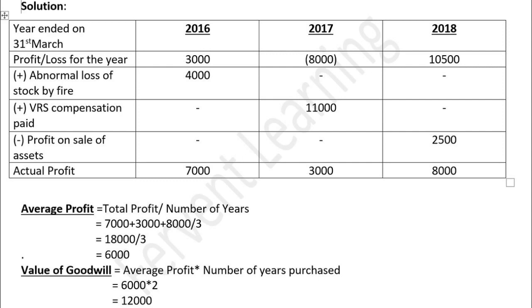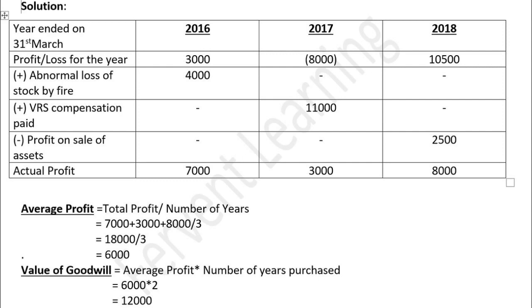Now in 2017 VRS compensation paid, in a similar way we will add it back, so the actual profit of 2017 is rupees 3,000. In 2018 10,500 is the profit, which includes rupees 2,500 of profit on sale of assets. So we need to subtract it because it is abnormal gain. So actual profit of 2018 is 8,000.